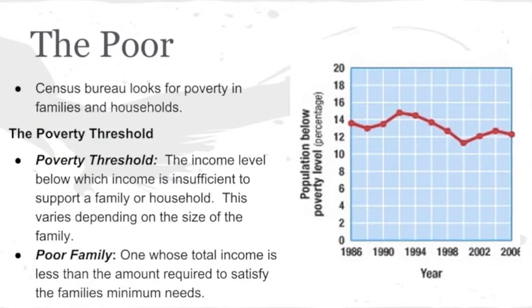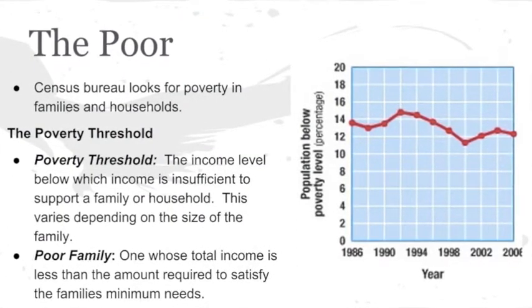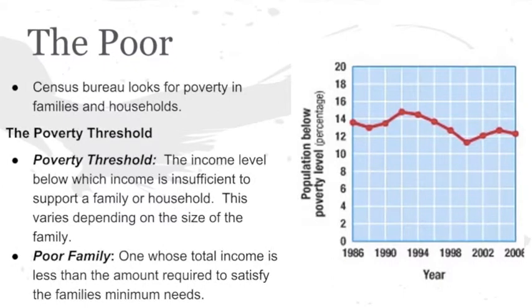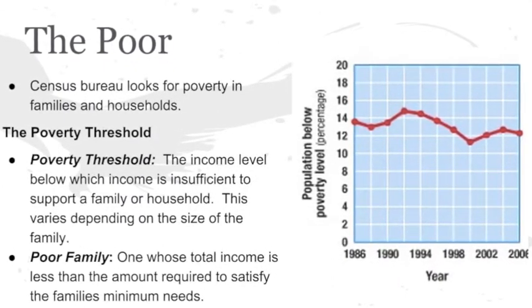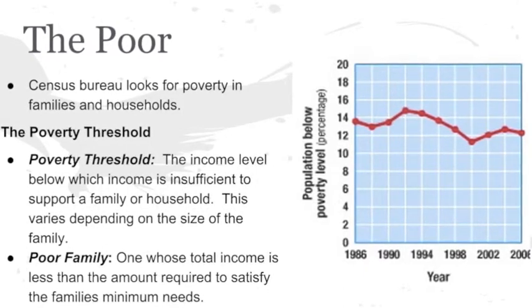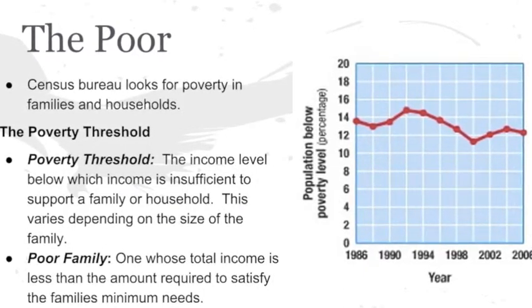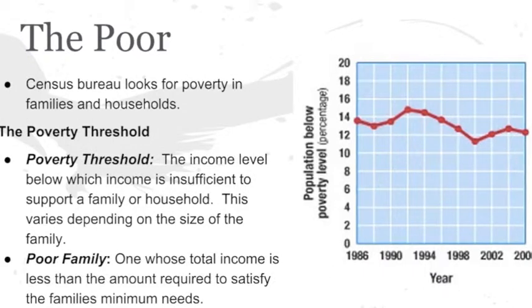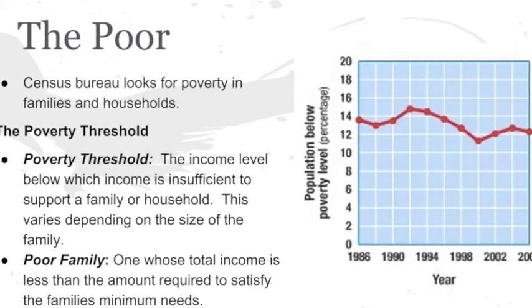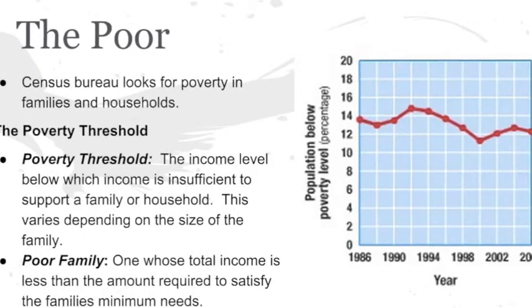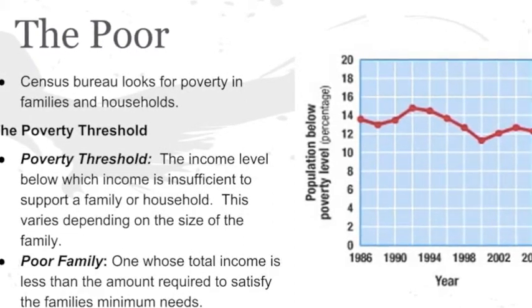The amount of poverty in America is recorded by the Census Bureau when they send out surveys. The poverty threshold is the income level below which income is insufficient to support a family or a household. The poverty threshold varies depending on the size of the family. A family is considered poor if their total income is less than the amount required to satisfy the family's minimum need.